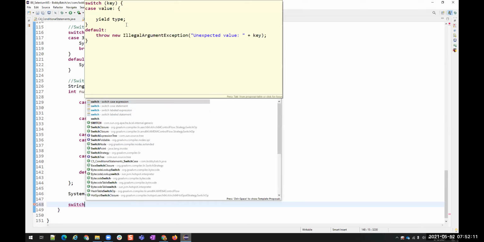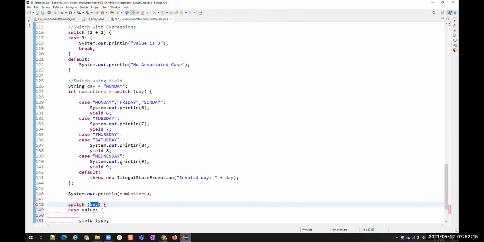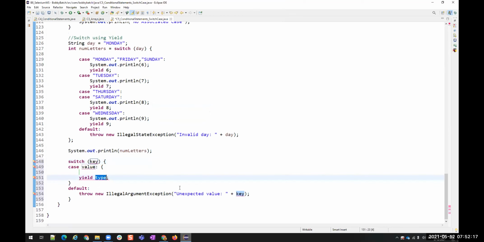Okay. In this case, I have to put yield 6 inside the block for this syntax. Yield 6, and then this should be stored somewhere. So I have to create an int. Yeah, that I understood. The case value you have to give Monday, Friday, Sunday. And inside the block, what is the difference between writing inside the block and there?